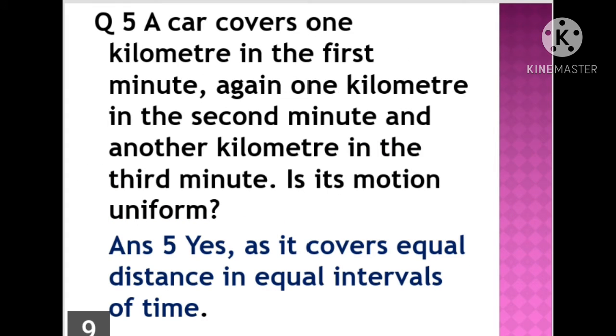Question number 5. A car covers 1 kilometer in the first minute, again 1 kilometer in the second minute, and another kilometer in the third minute. Is its motion uniform? Answer: yes. Its motion is uniform as it covers equal distances in equal intervals of time. So its motion is called uniform.